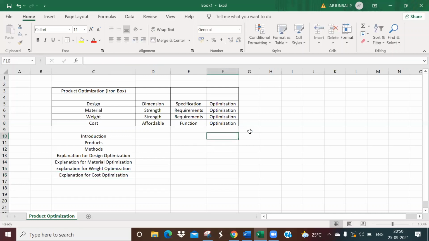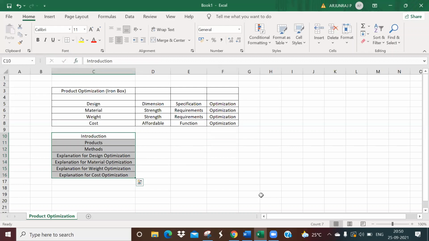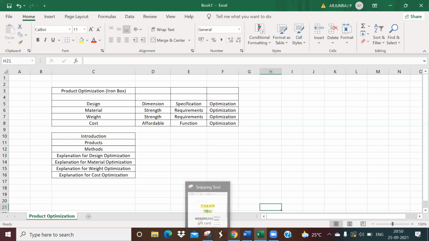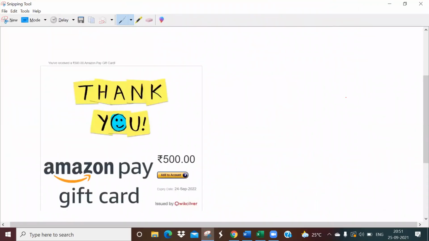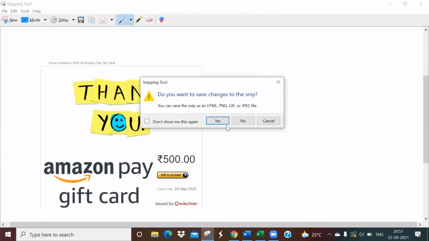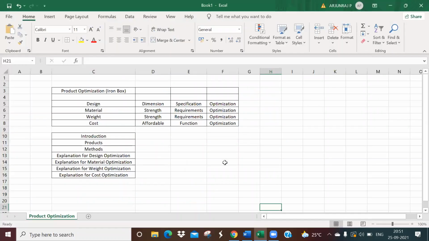Yeah, other things you can have as part of your presentation. Any other doubt? So what is the explanation of design optimization? Do we need to take one product and explain, or simply the procedure of how design optimization is done? You can take one product. You can take some product.